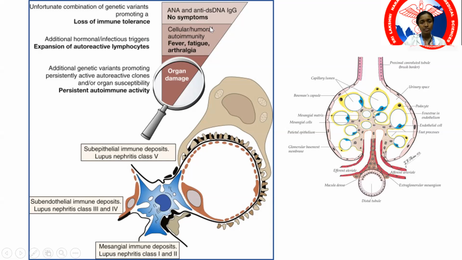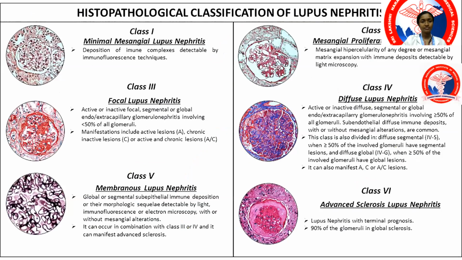It can be asymptomatic or have minimal systemic symptoms, or there is organ damage, and the most feared complication is lupus nephritis. Any patient who has SLE, you should send a urine analysis, and if there is high suspicion of renal involvement, renal biopsy is of utmost importance.